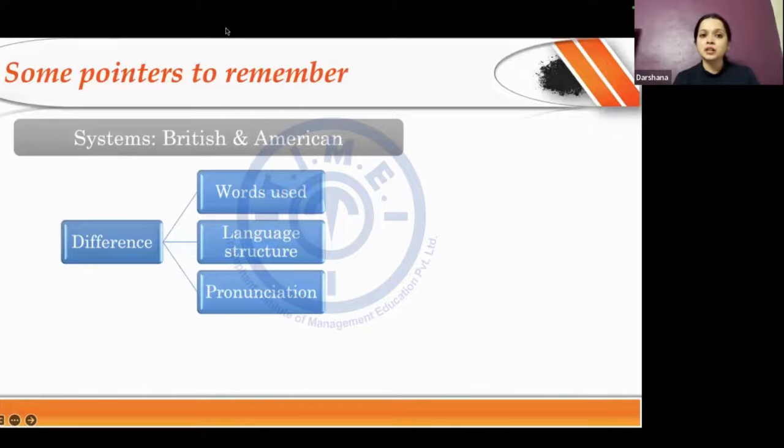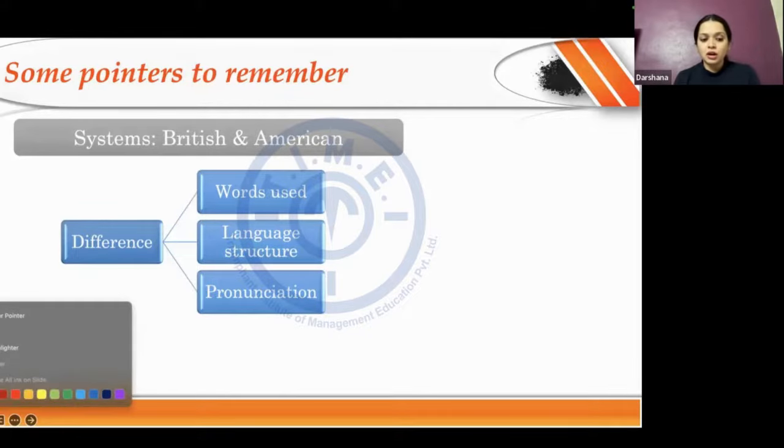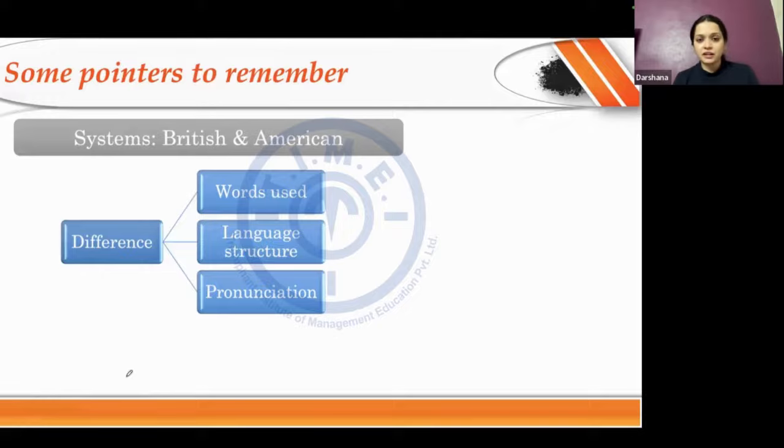Yes, absolutely right. A lift, elevator, football, soccer, biscuit, cookie, flat, apartment, these kind of differences. So I can't do much about the vocabulary, but can I do something about standardizing it in the sense that everyone would use the same rules is what grammar essentially does.